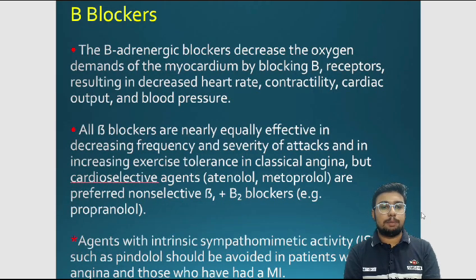Beta blockers. The beta adrenergic blockers decrease the oxygen demand of the myocardium by blocking beta receptors, resulting in decreased heart rate, contractility, cardiac output, and blood pressure. All beta blockers are nearly equally effective in decreasing frequency and severity of attack, and increasing exercise tolerance in classic angina. But cardioselective agents are preferred over non-selective beta 1 and beta 2 blockers. Agents with intrinsic sympathomimetic activity, such as pindolol, should be avoided in patients with angina and those who have had a myocardial infarction.